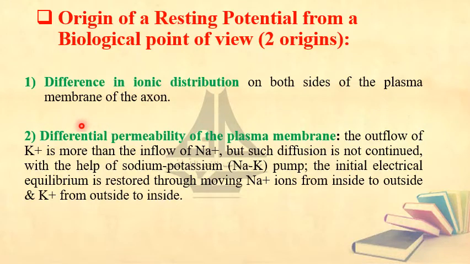And also we have the differential permeability of the plasma membrane. In other words, the outflow of K plus is more than the inflow of Na plus. You have to know that outside they are all positive because sodium exists in high concentration, while inside we have potassium in high concentration, and this differential permeability creates the resting potential.